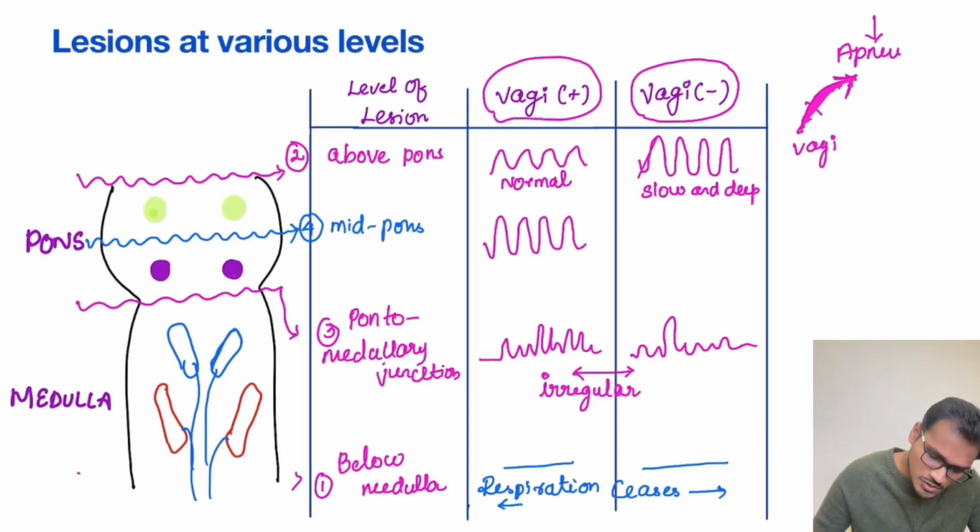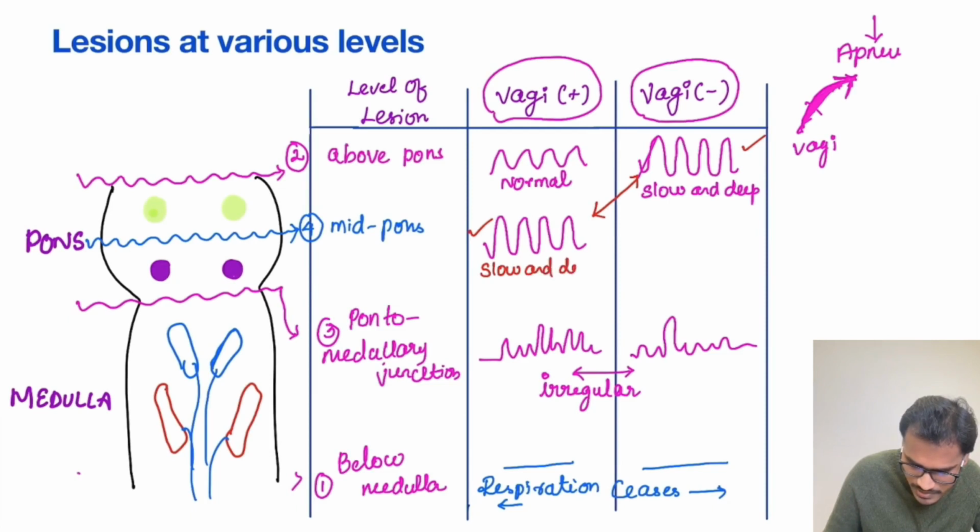So compare these two places. These two places look exactly alike. What is the only difference? Here the vagus is cut, here the pneumotaxic center is cut. So here also it will be slow and deep.